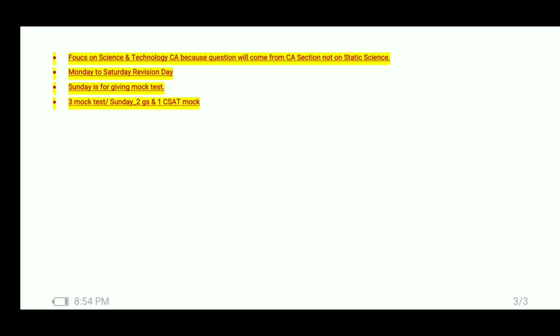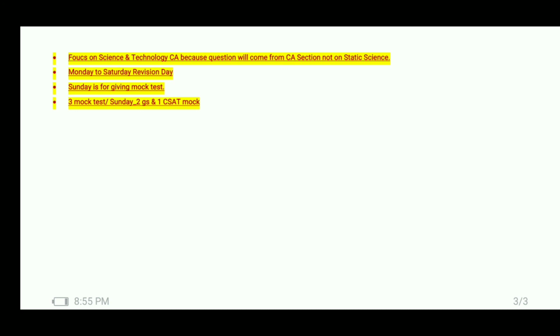Then Monday to Saturday is for the revision day, and Sunday is for giving mock tests. So when you are reading or revising anything, you have to revise Monday to Saturday, and you have to give Sunday for your mock test. For that you have to give 3 mock tests every Sunday, that means 2 for the GS paper and 1 for the CSAT paper, right? So in this phase you have to be more focused on the CSAT paper.